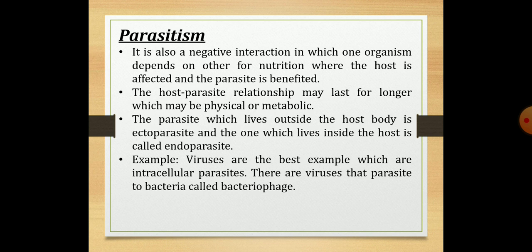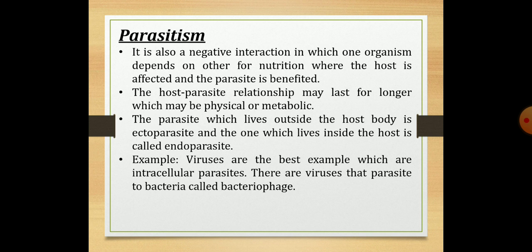The host parasite relationship may be long, and may be physical or metabolic. The parasite which lives outside the host body is called an ectoparasite, and the one which lives inside is called an endoparasite. The best example for the parasite is viruses.